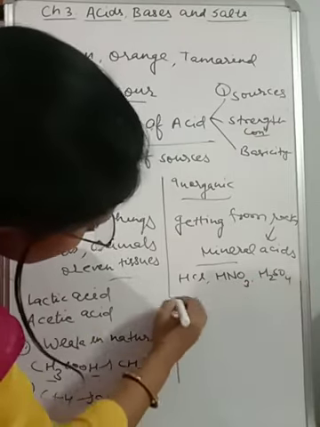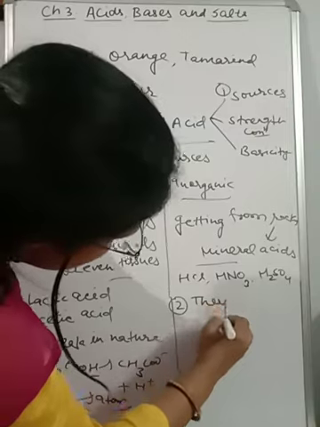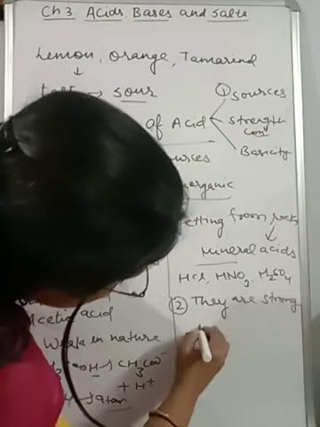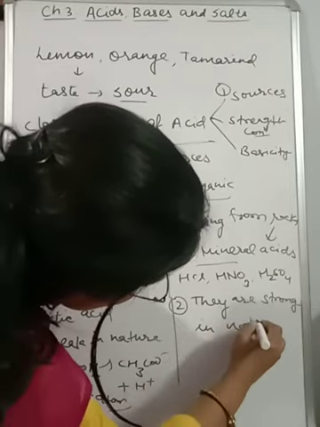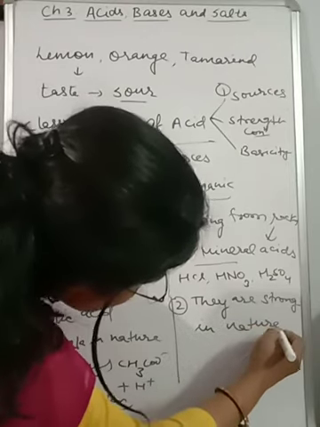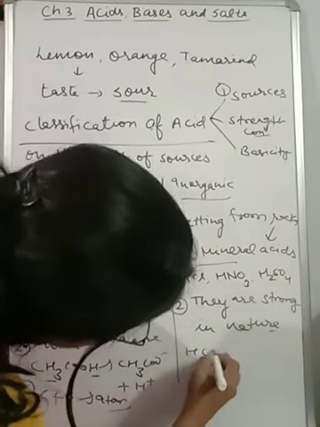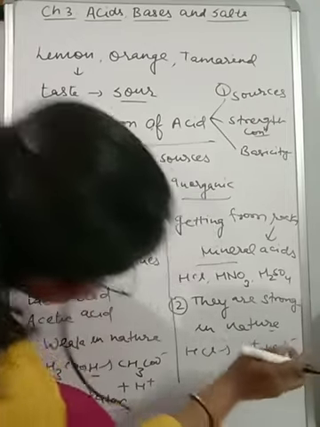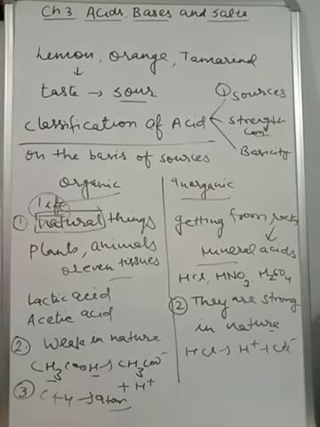Second point, they are strong in nature. Strong in nature means completely ionized. When we think about HCl, it completely ionizes. So they are strong in nature, means composed of only ions when we take aqueous solution.